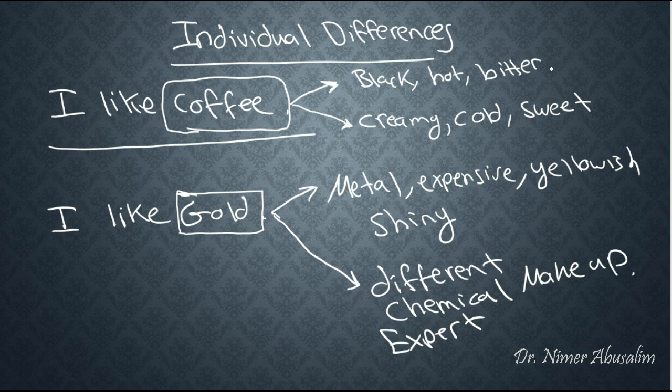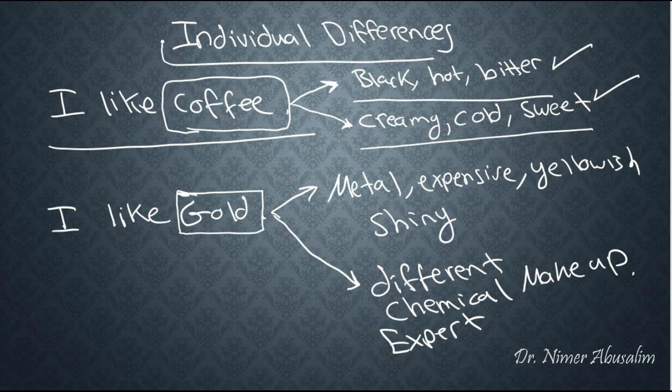If we can't even agree what coffee means, is it this or this? How do we expect to create a theory based on the principle of compositionality that would explain things if we can't even agree upon what the word coffee means? How does that happen? How does it work? If I say I like coffee and my idea of coffee is a drink that is black, hot, and bitter, and you hear this sentence and you try to make sense of it, but your understanding of coffee is creamy, cold, and sweet, how were you able to understand what I meant?